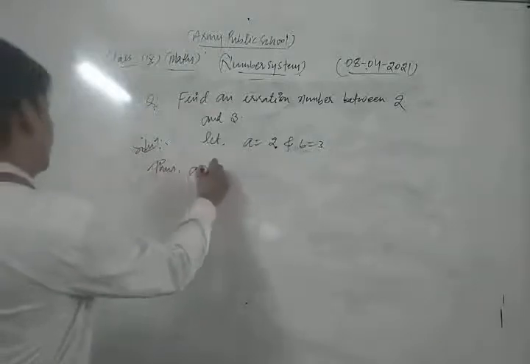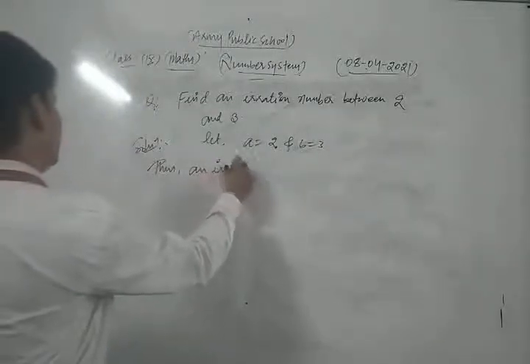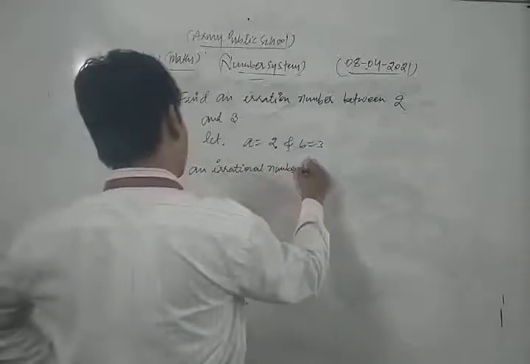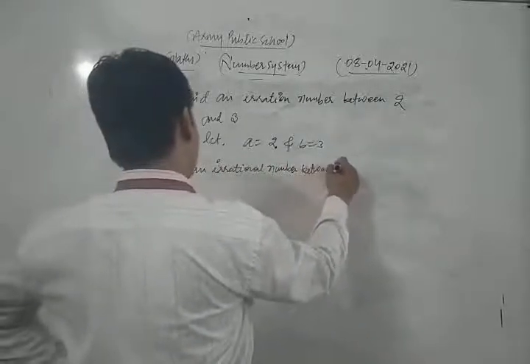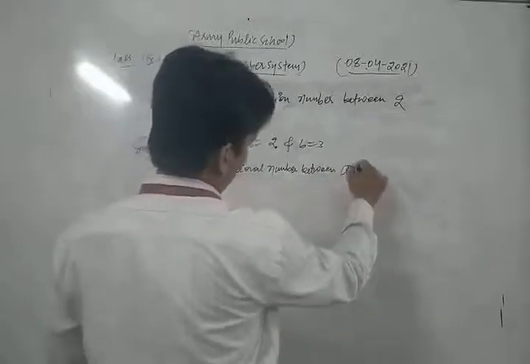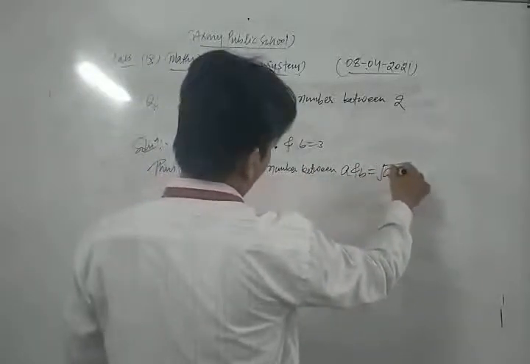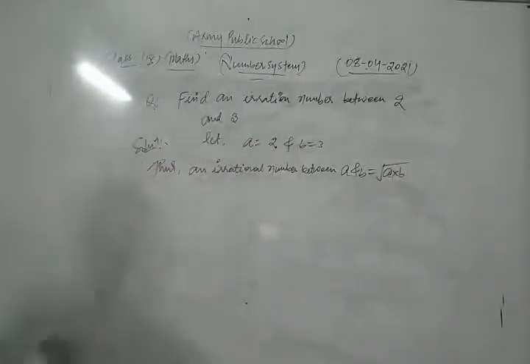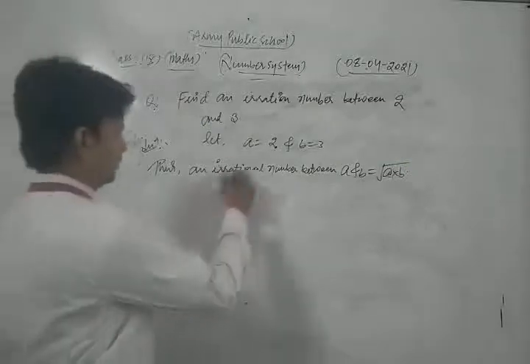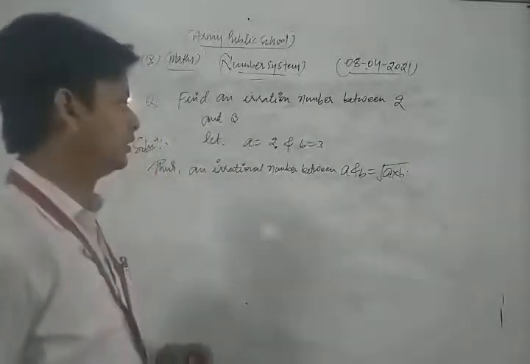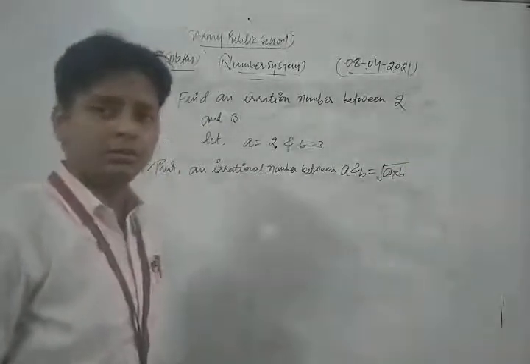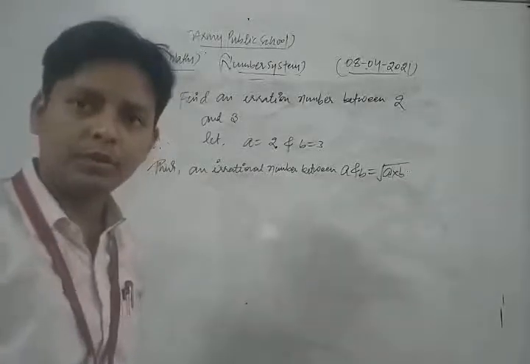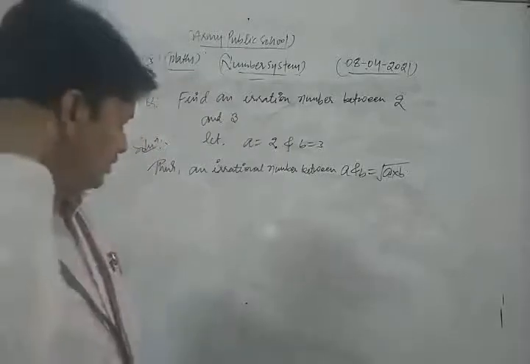Thus an irrational number between a and b is under root a into b.